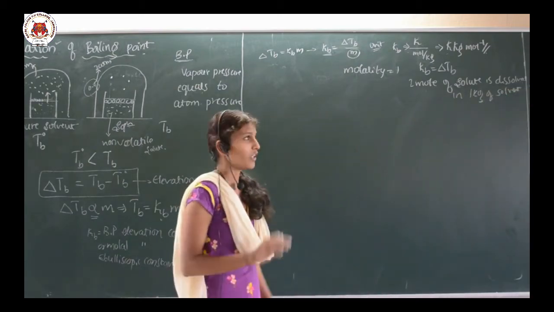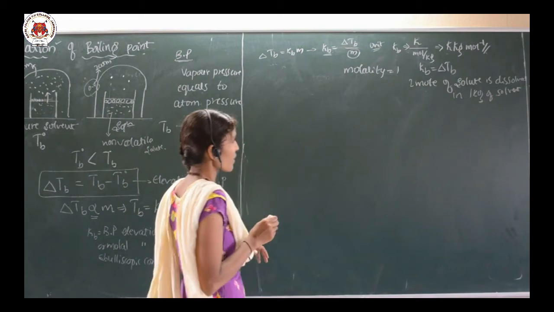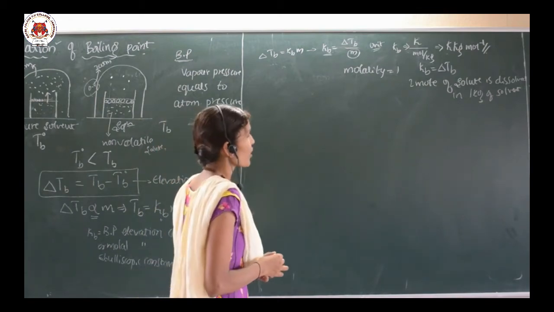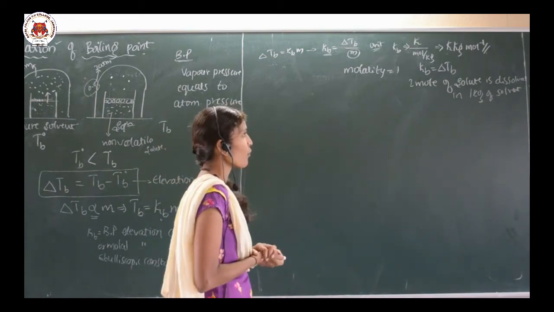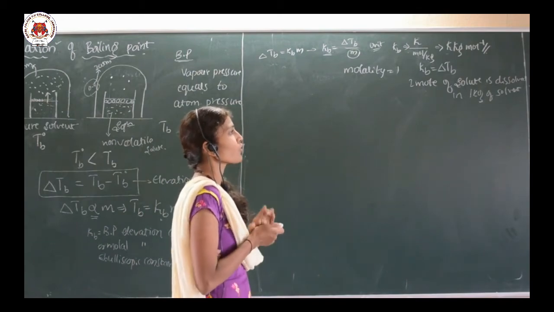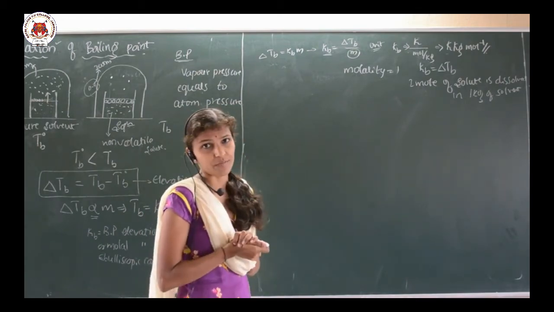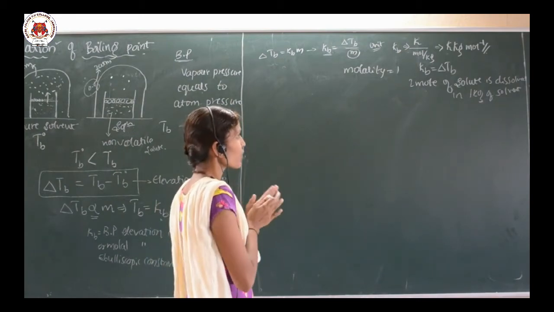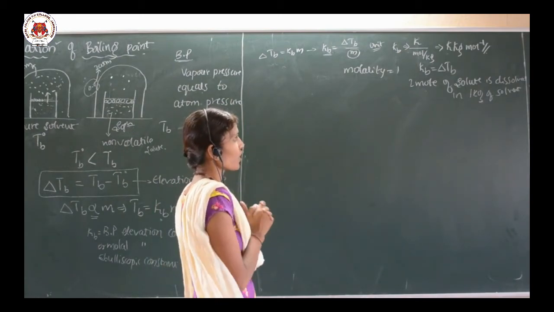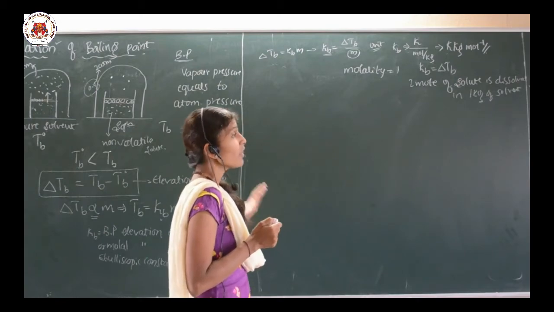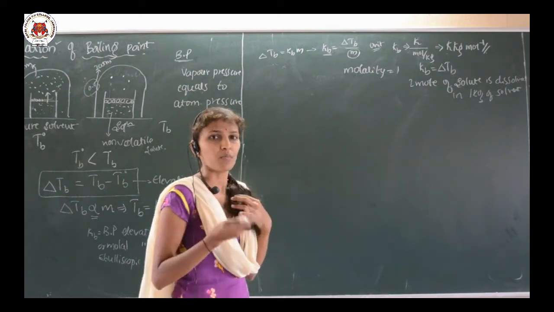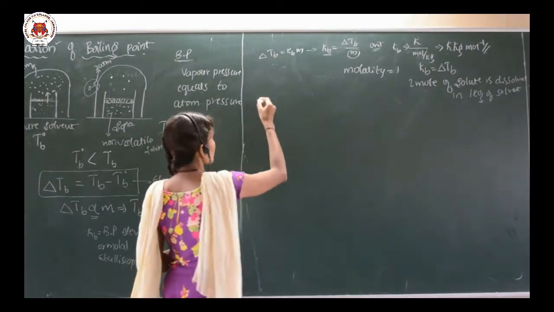So this is the definition of Kb, and the unit of Kb is very important, that is Kelvin kg per mole. So, let us go for the derivation part.